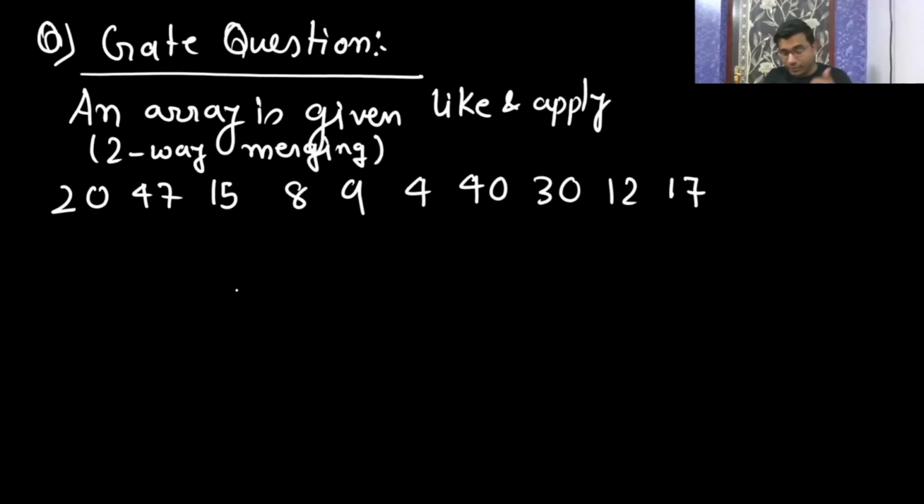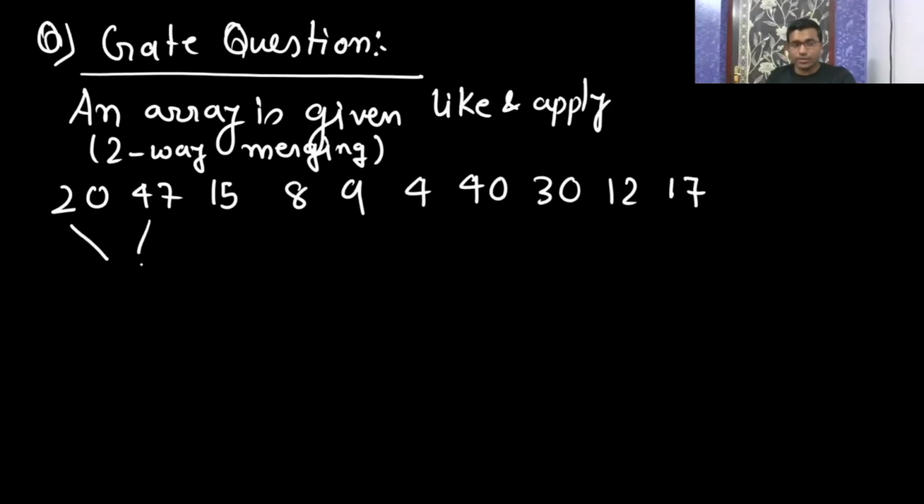So after the second pass, what is the list they are asking? This is the array they have given. They are asking that after the first time you apply the merge here, then the second time you apply the merge on this list. So after the second pass, what is going to be the list? So you apply the merge two times.